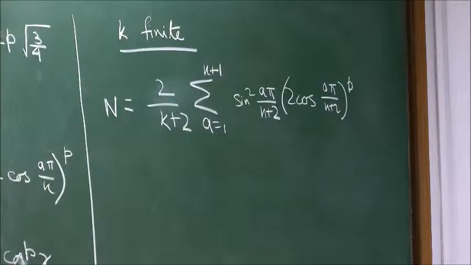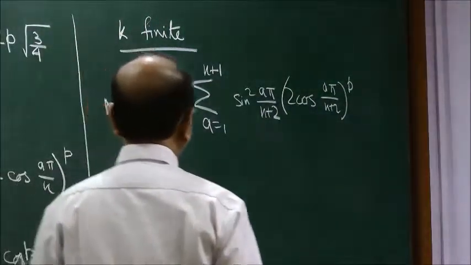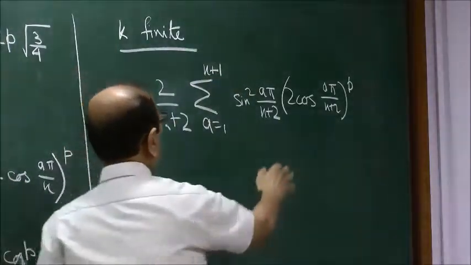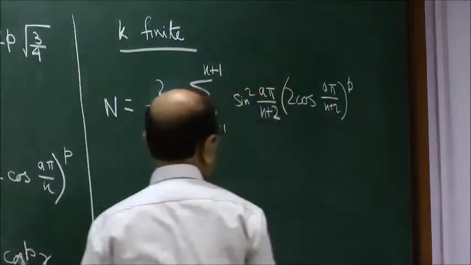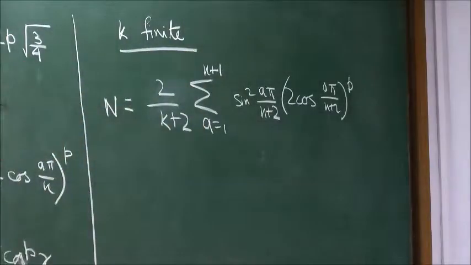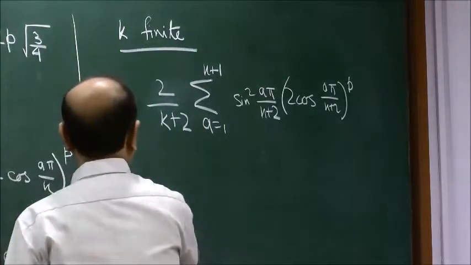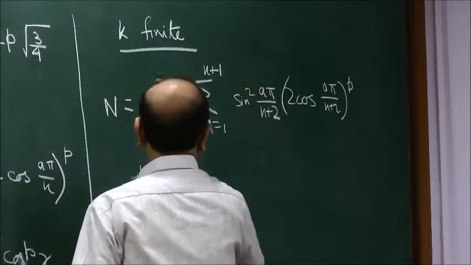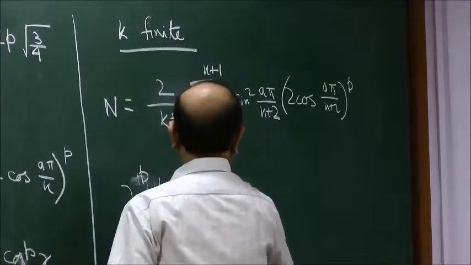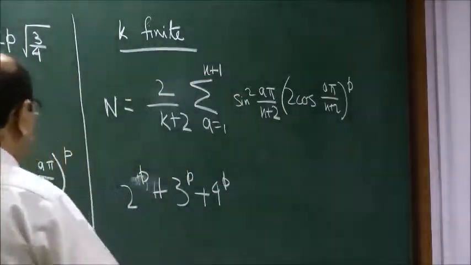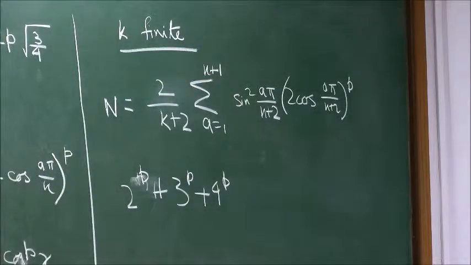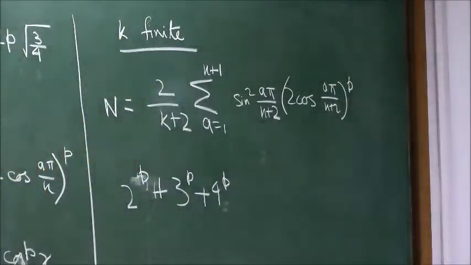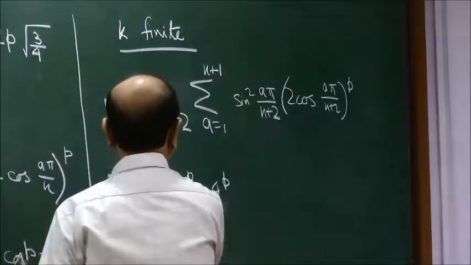Now for large P, what will happen is that in this sum only that term will dominate which has the highest value when raised to the power P. So suppose you have a series 2 to the P plus 3 to the P plus 4 to the P. Then for large P, only this 4 to the P will be relevant. These things will be exponentially suppressed. So for large P, what we can do is